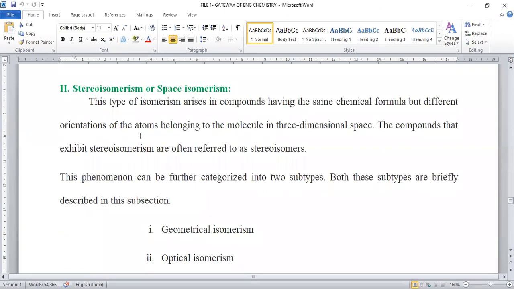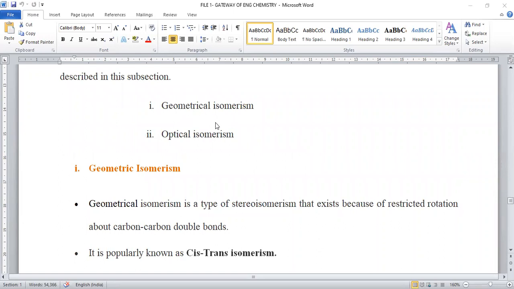After this, we have the next topic called stereoisomerism, where the arrangement or orientation of the functional group will be varied, so that their structural properties also change. This is called stereo or space isomerism. Stereo or space isomerism is broadly classified into 2 types. One is called geometrical, and the second is known as optical isomerism.